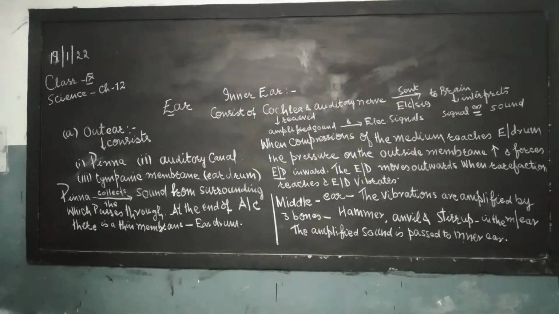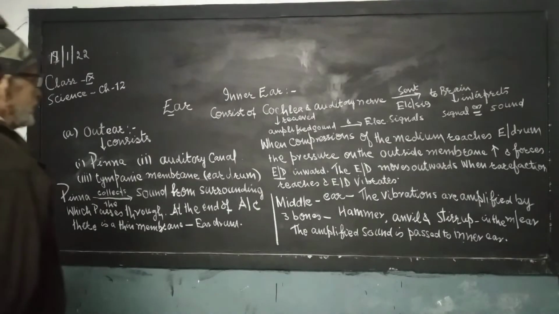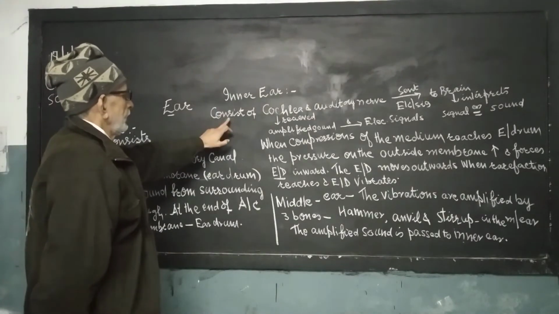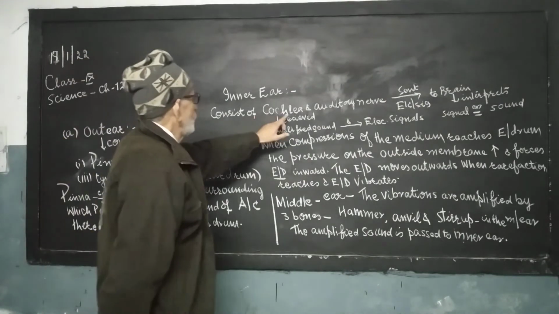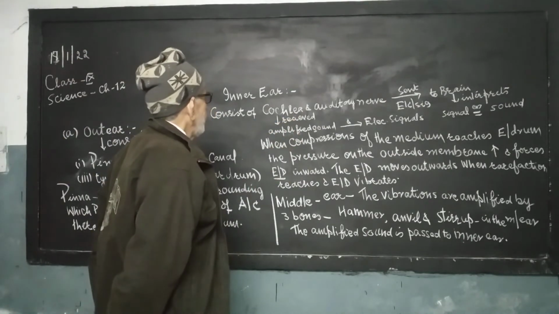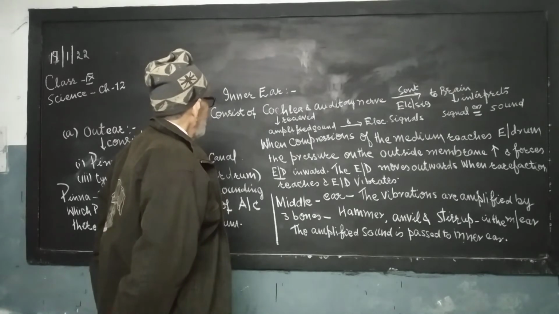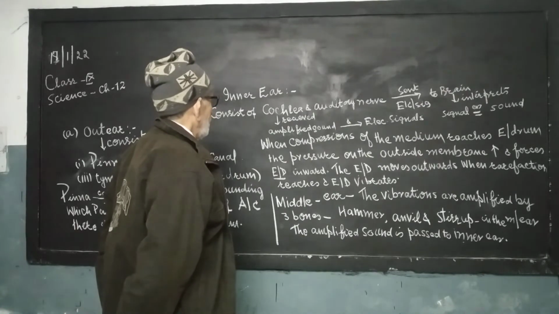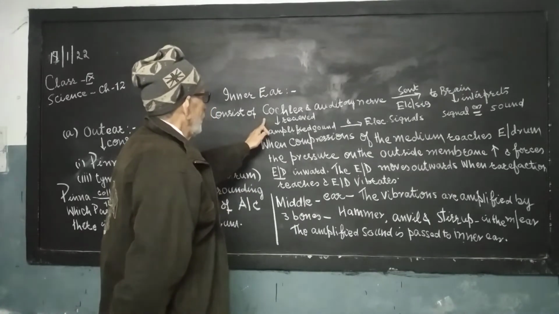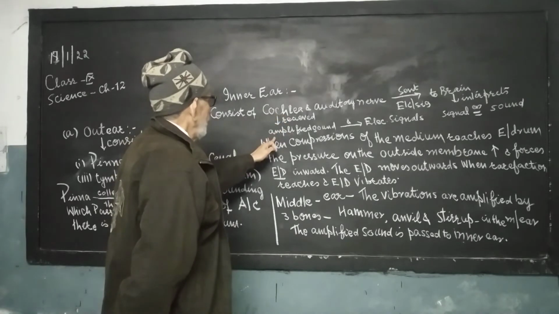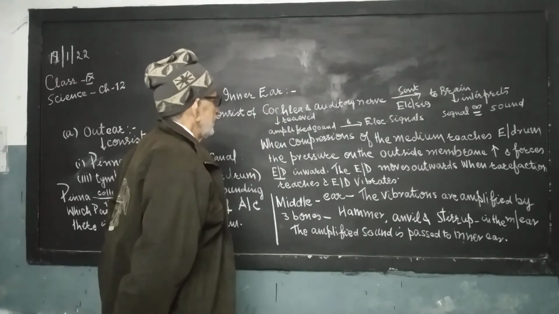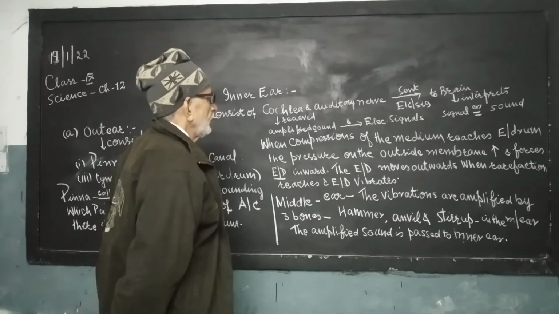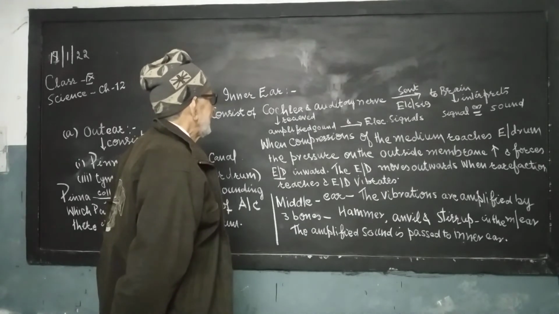Dear students, now we are discussing the last part of the ear, the inner ear. Composition of the inner ear: it consists of the cochlea and auditory nerve. Now we are discussing the function of the cochlea. It receives amplified signals and converts them into electrical signals.